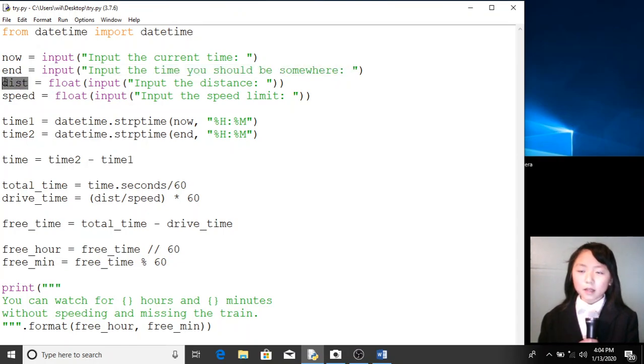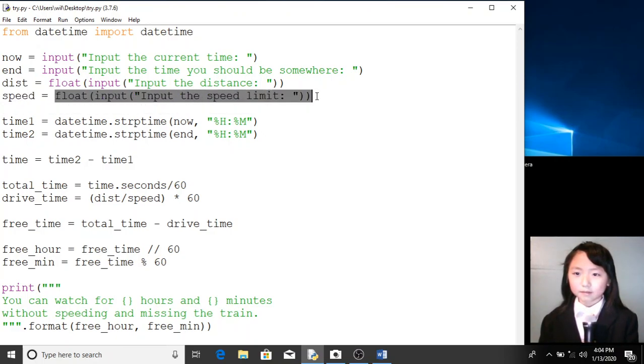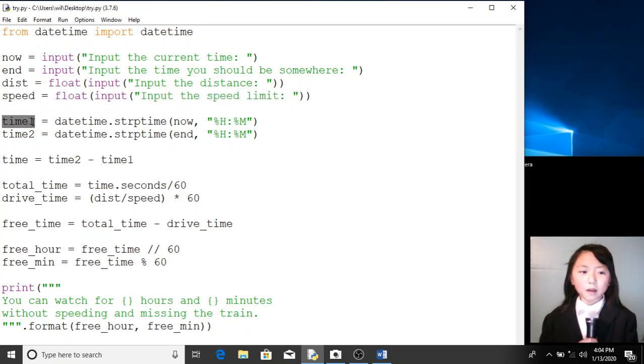This variable will contain the distance from our house to the train station. And this variable will contain the speed limit. Now, time 1 will be the time it is right now. Since after we input the time, they will take it as a string.